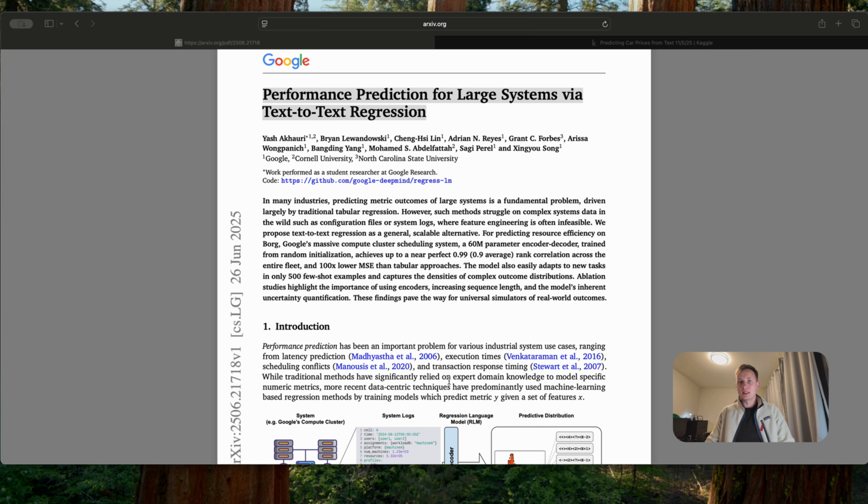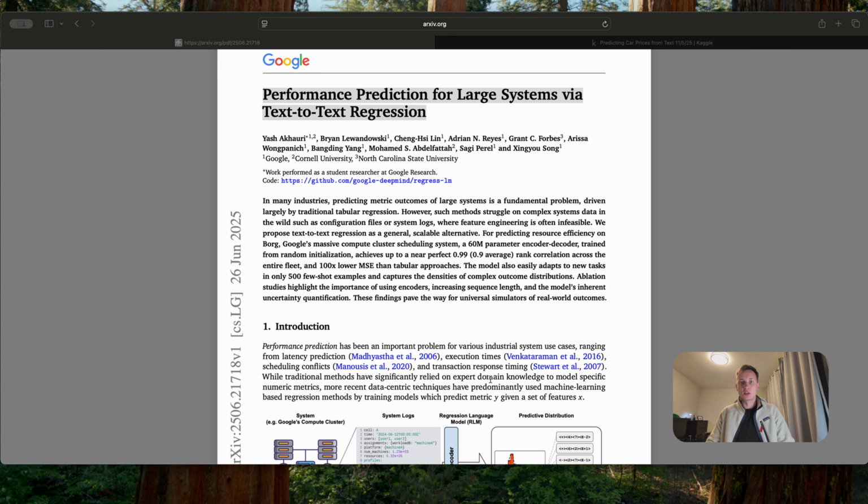What makes this unique is their approach. They treat regression as a sequence-to-sequence problem with constrained decoding, generating numbers token by token in scientific notation. Their paper uses internal Google data, predicting system performance metrics from textual state.